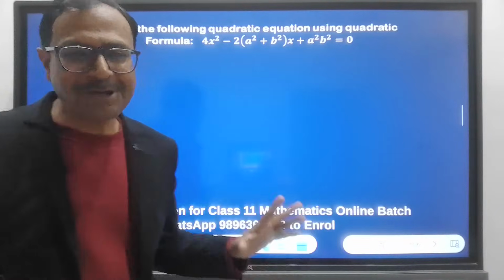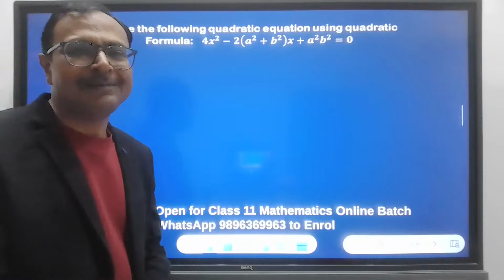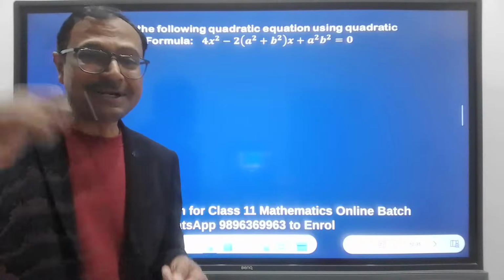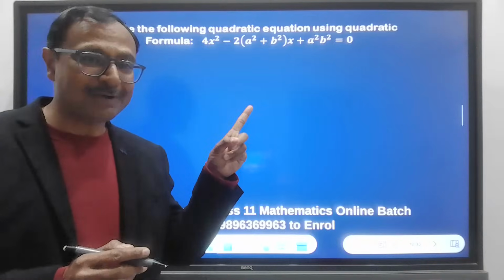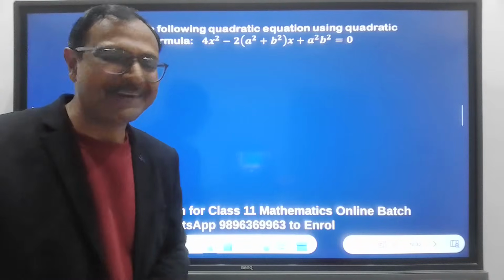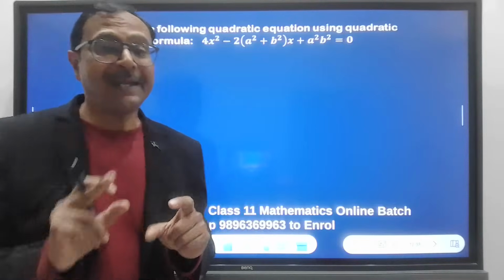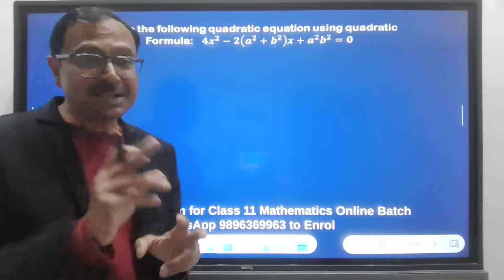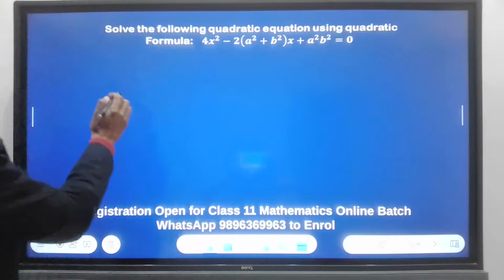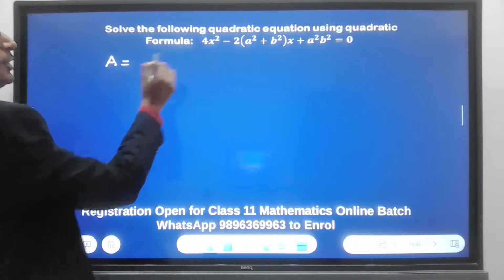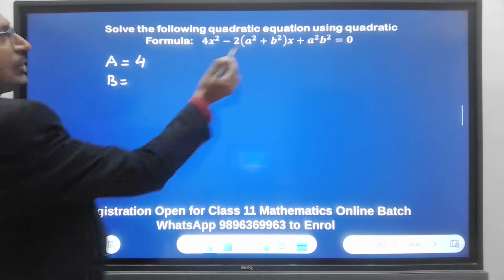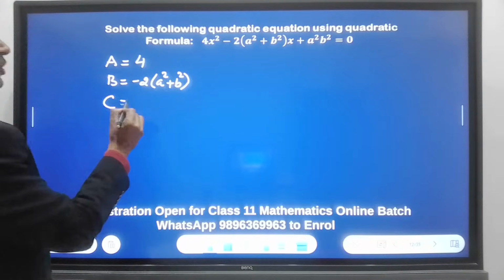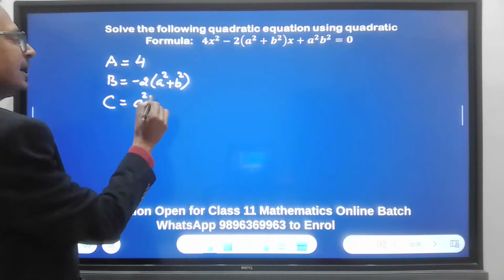Okay. And there is a very amazing thing about quadratic formula. When it involves such big coefficients, I know what is going to be the discriminant without actually having to solve the discriminant. I'll show you what happens, and then you relate it with this equation. Then we will check how you can find the discriminant orally also. See, the value of A, coefficient of x square, is 4, the value of B, coefficient of x, is negative 2, A square plus B square, and the value of C, the constant term, is A square B square. So we have A, B, and C.